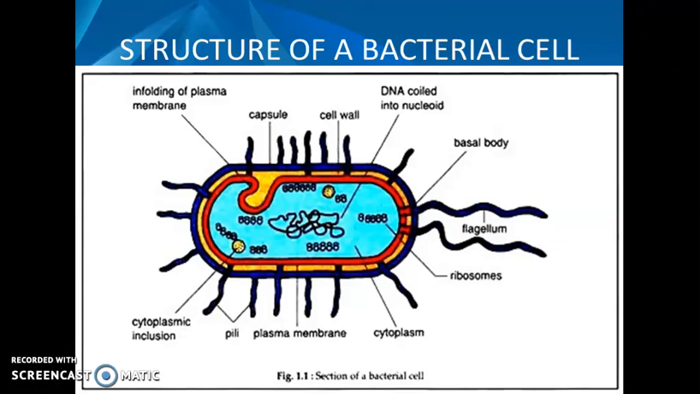It also possesses a plasma membrane which lies inward to the cell wall. Then it also possesses flagella. So this is the typical structure of a bacterial cell. In the examination you should draw the diagram and label the parts.